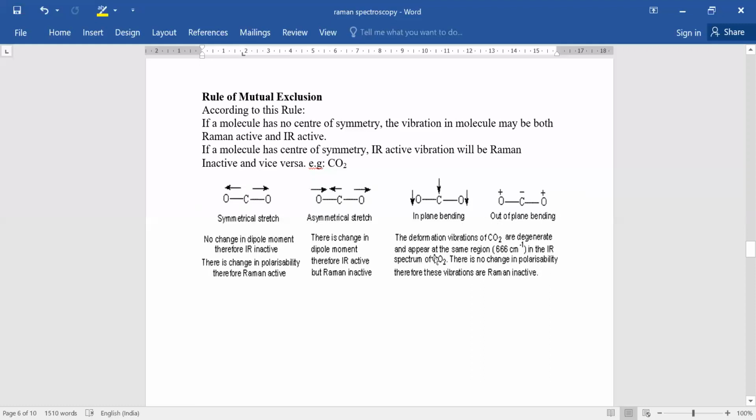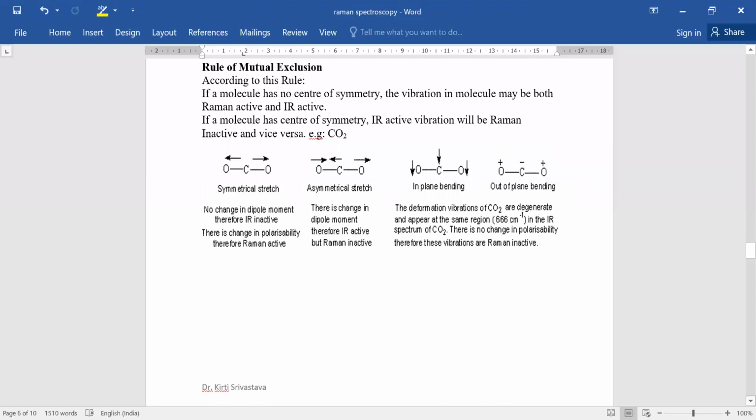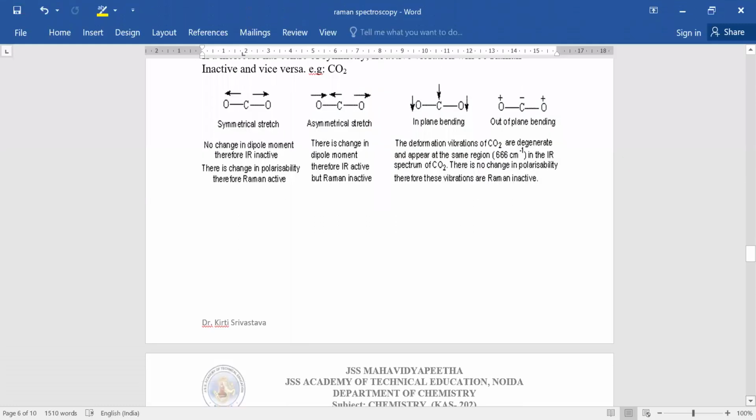In this, these two vibrations are degenerate, so we get one line in the IR spectrum, but here there is no change in polarizability, so therefore these vibrations are Raman inactive. So the rule of mutual exclusion is very important for studying IR and Raman spectroscopy.